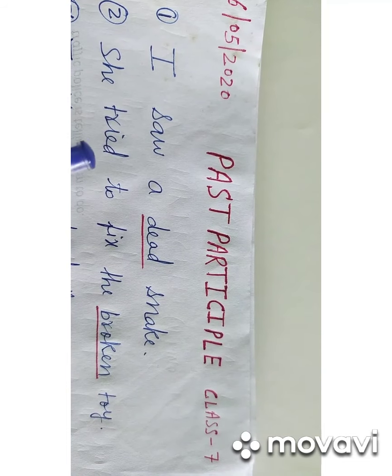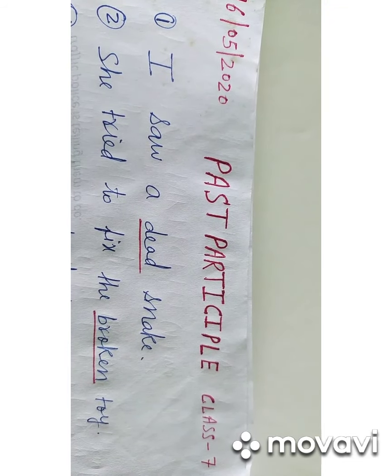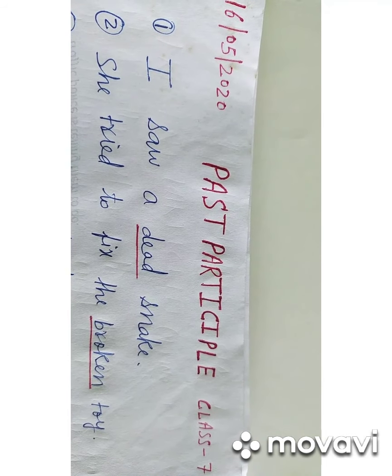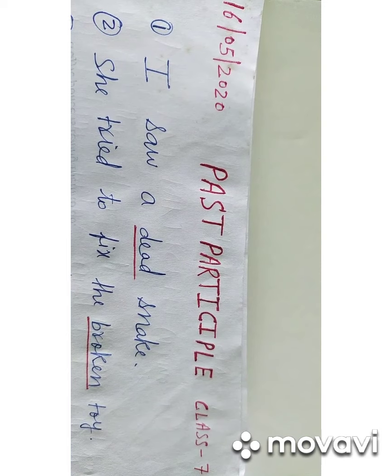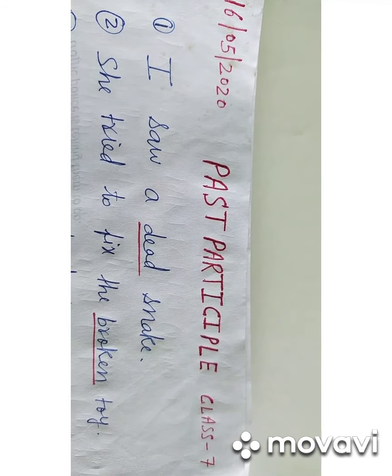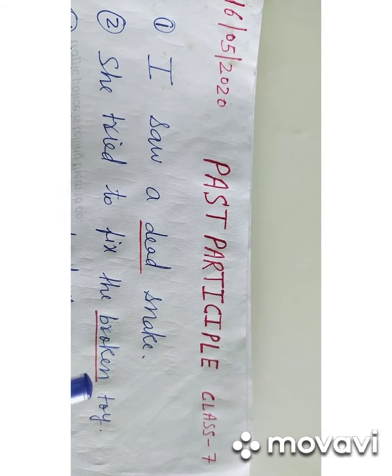Next example is she tried to fix the broken toy. Broken is the verb third form, hence it is the past participle form. The word broken is modifying the noun toy. Broken toy का मतलब हो गया टूटा हुआ खिलौना.